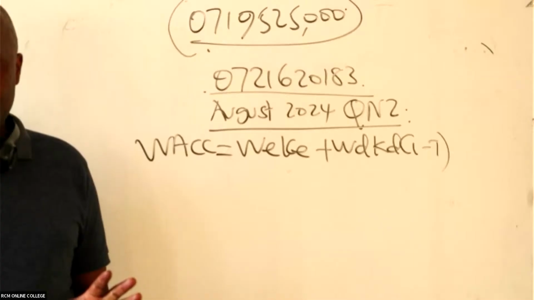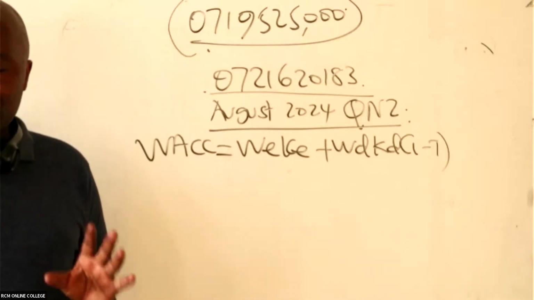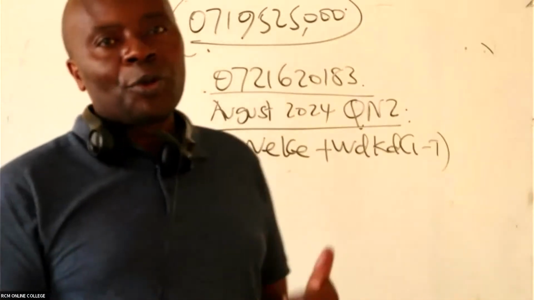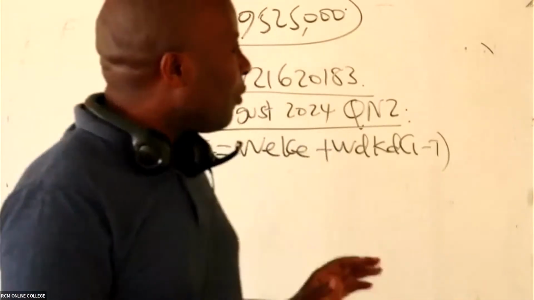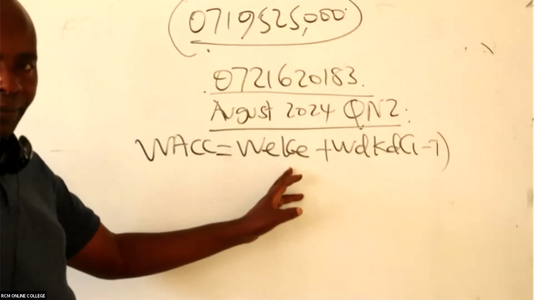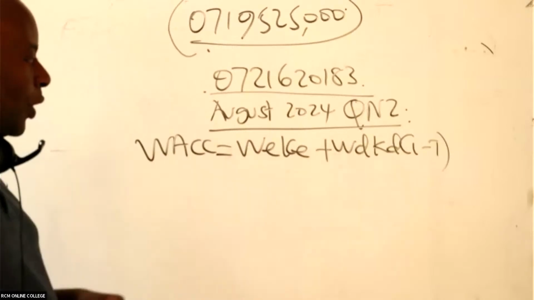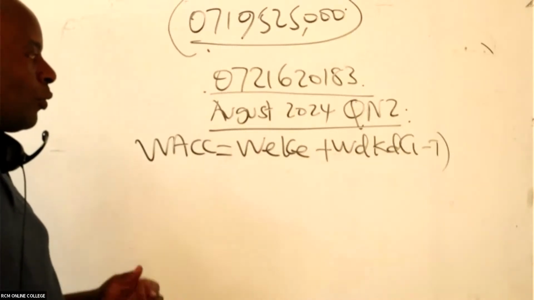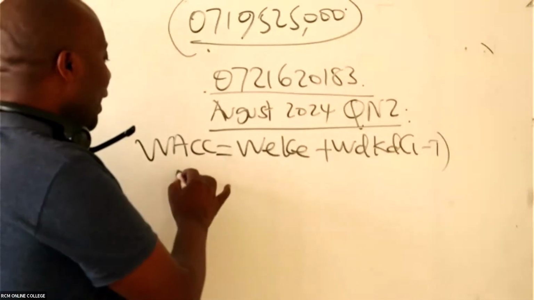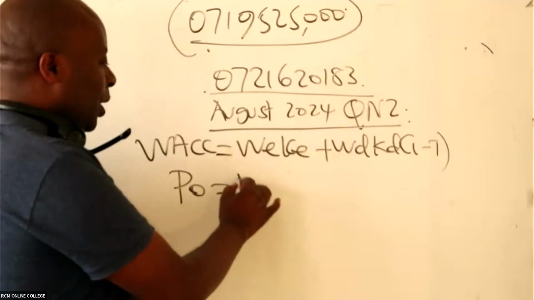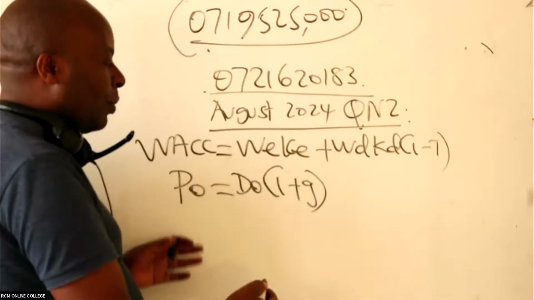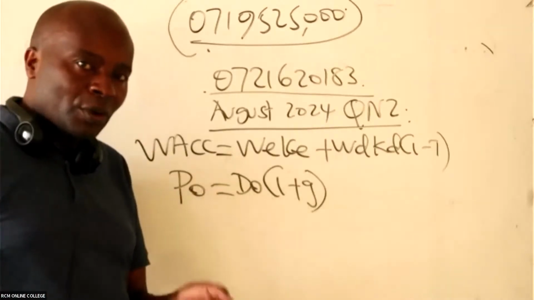All right. And when I look around in this question, I know the technical area. A good finance student should be able to know the technical areas. I know here I've been given everything except this cost of equity. How do I get cost of equity? And I taught you, for those who are in my class, if you remember very well, that P0 equals D0 into 1 plus g. If you remember this dividend valuation model,